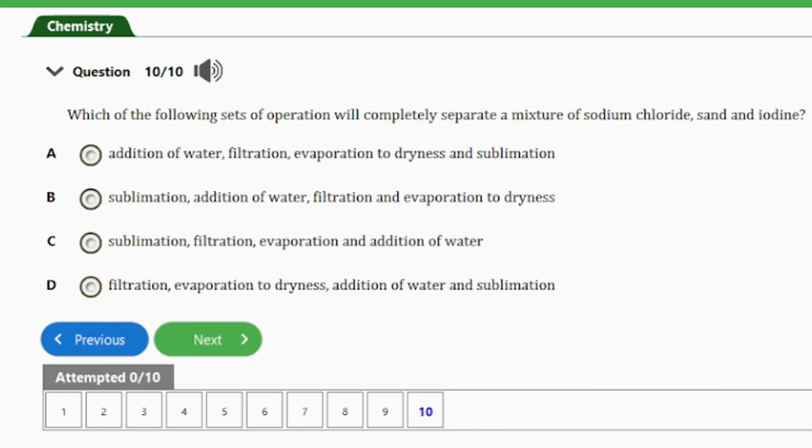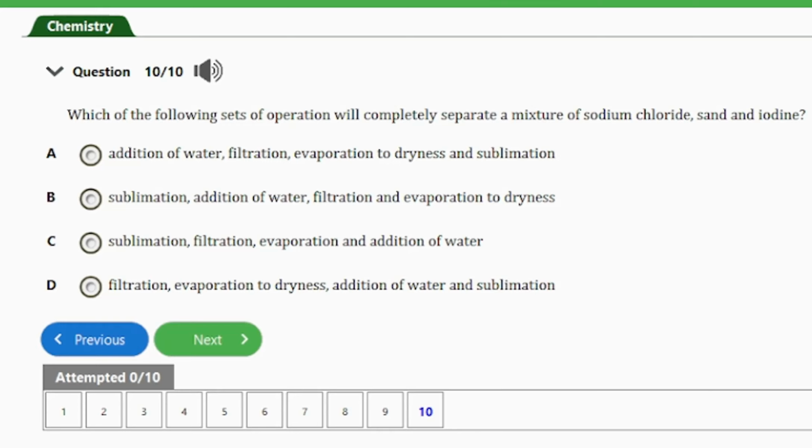So guys, to separate a mixture of sodium chloride, sand and iodine, you need to first add water to dissolve the sodium chloride. Then you will filter the mixture to remove the sand. Then after that, you will need to evaporate the water to dryness to obtain the sodium chloride. Then finally, you will use sublimation to separate the iodine.